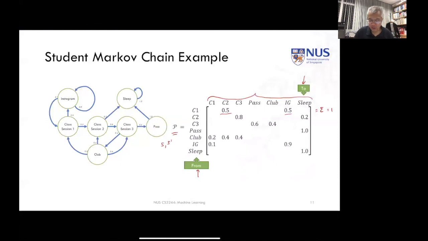And so you can see that it holds out here. From C1, I have a 50% chance of going to Instagram, or maybe I go directly to class 2, and these will sum to probability 1. You can see all of these different cases here. For example, when we're at the club, there's a 20% chance of going back to class 1, 40% of going to class 2, and another 40% of going to class 3. So all of these different rows have to sum up to 1.